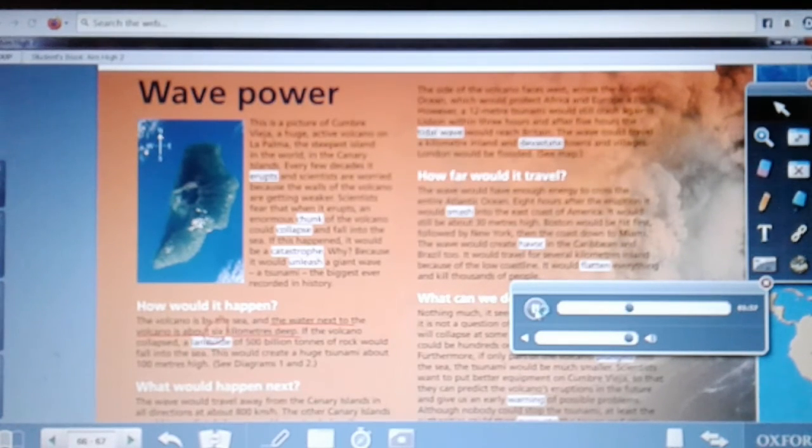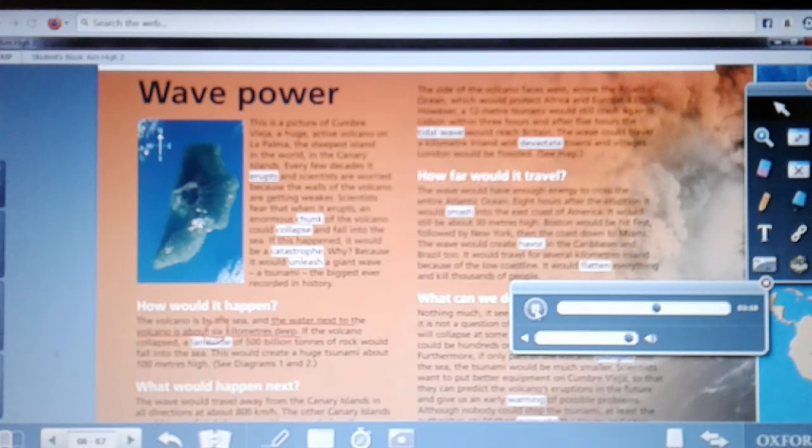The other Canary Islands would immediately be covered by water. In less than an hour, a 90-meter wave would flood northwest Africa. The side of the volcano faces west, across the Atlantic Ocean, which would protect Africa and Europe a little. However, a 12-meter tsunami would still crash against Lisbon within 3 hours, and after 5 hours, the tidal wave would reach Britain. The wave could travel a kilometer inland and devastate towns and villages.